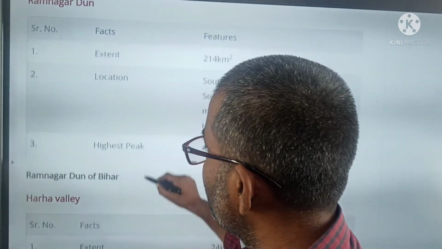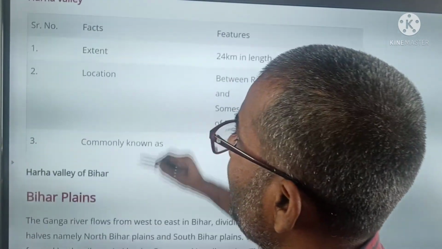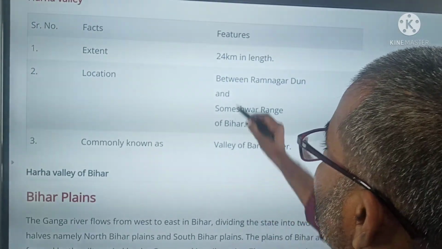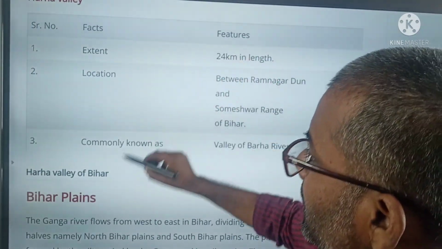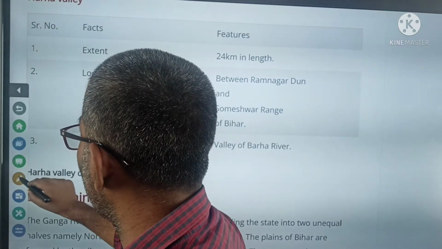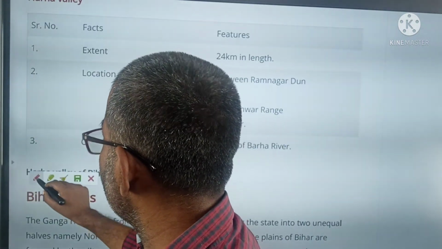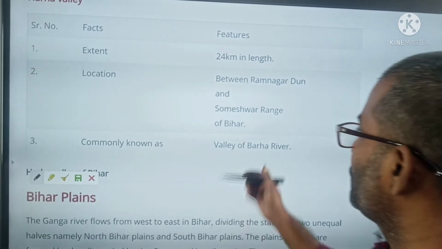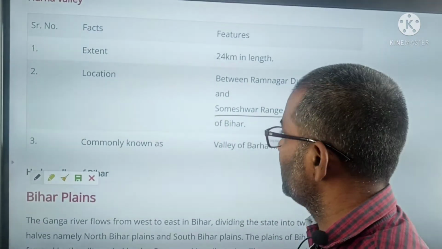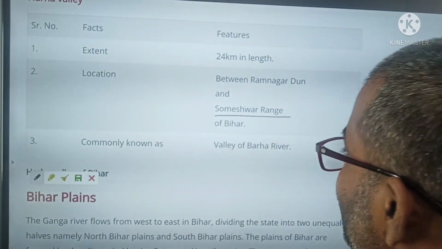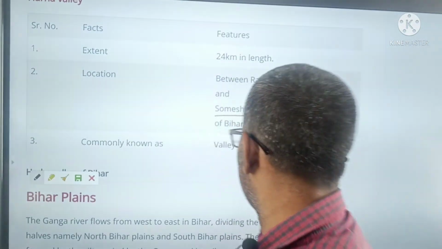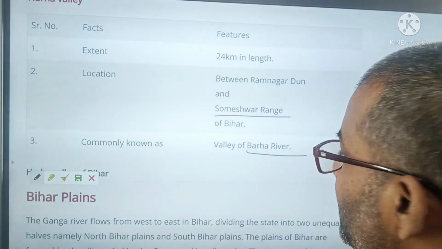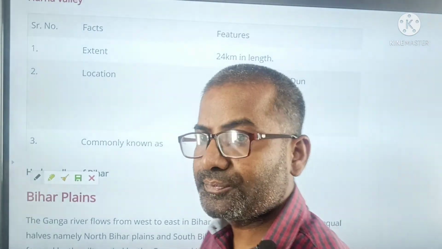Next is Haraha Valley, whose extension is 24 kilometers, located between Ramnagar Dun and Someshwar range. It is commonly known as the valley of the Haraha river, named after the river.